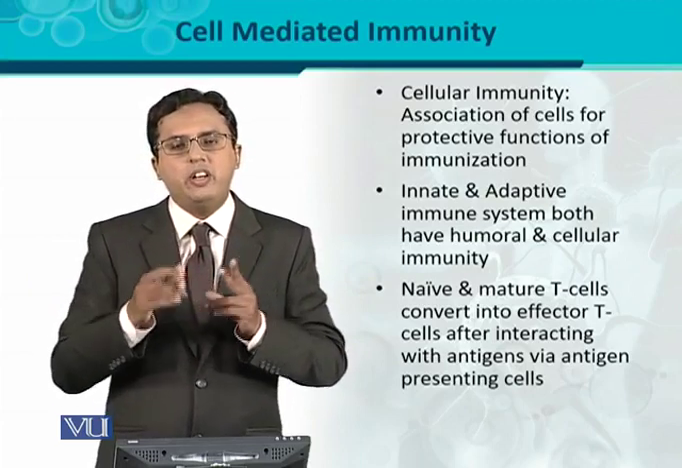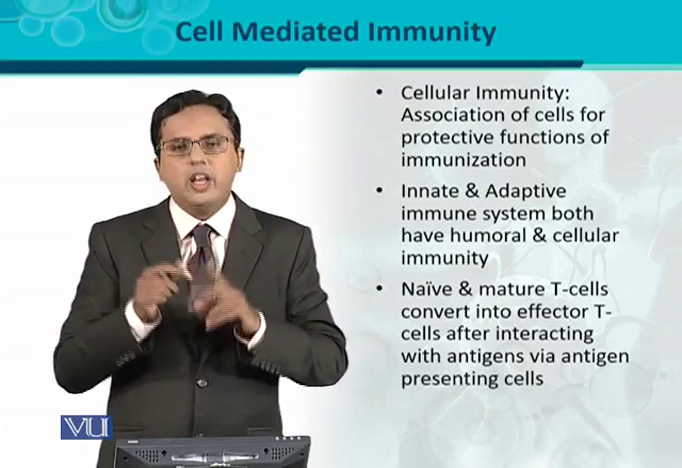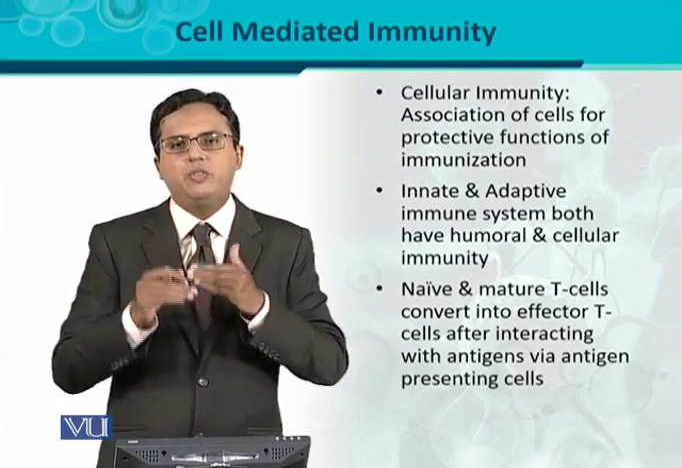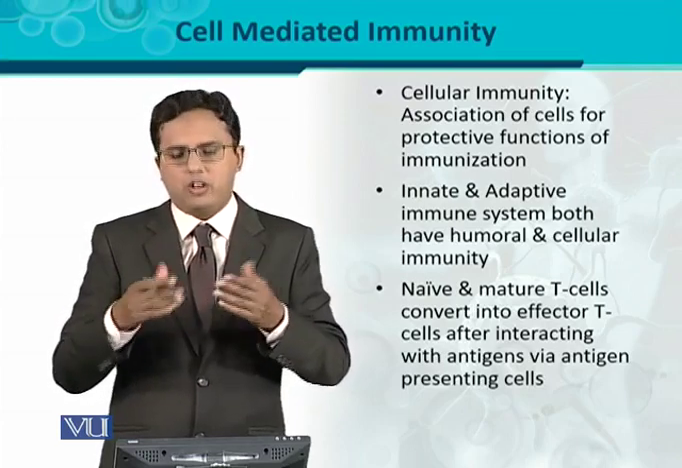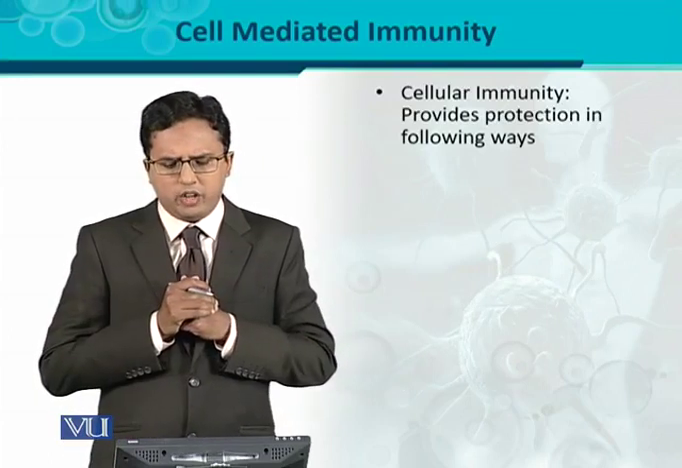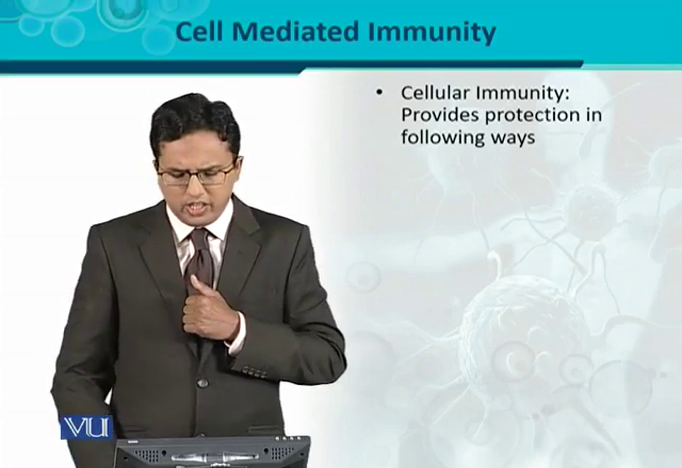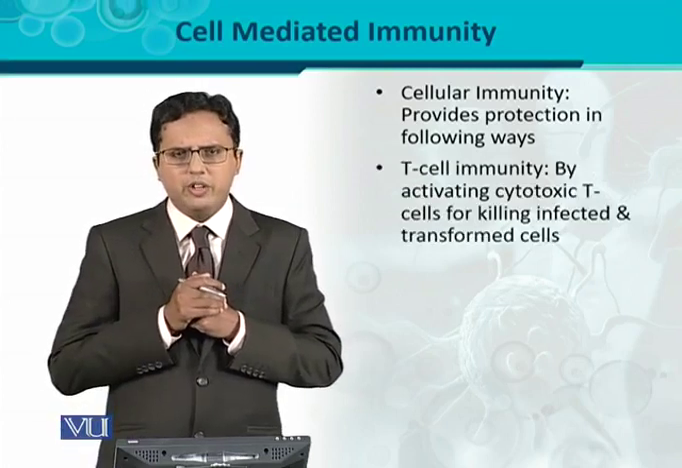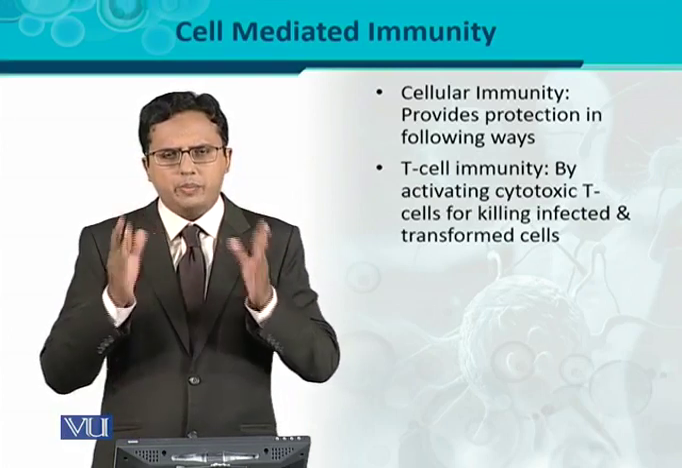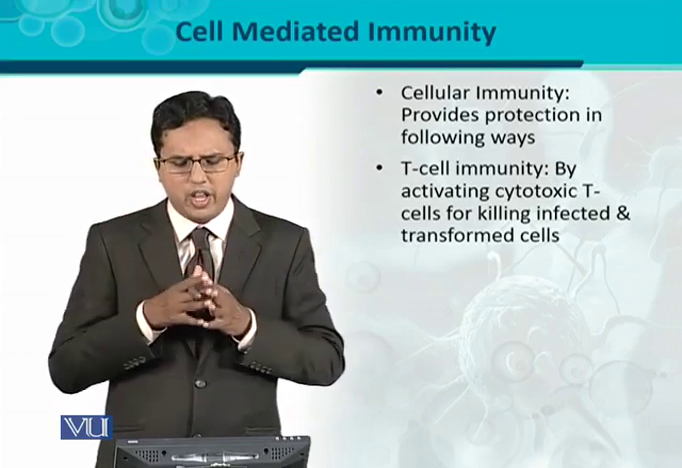So these are the different states of the T lymphocyte: naive or inactive state, activated state, and the effector state. That means that is the fully functional state for the killing of that particular pathogen. Okay, the cellular immunity provides protection in the following ways. Now, which are those ways? The first one is T cell immunity. As I have just mentioned, the T cells are the primary cells that provide protection in the cell-mediated immune response.